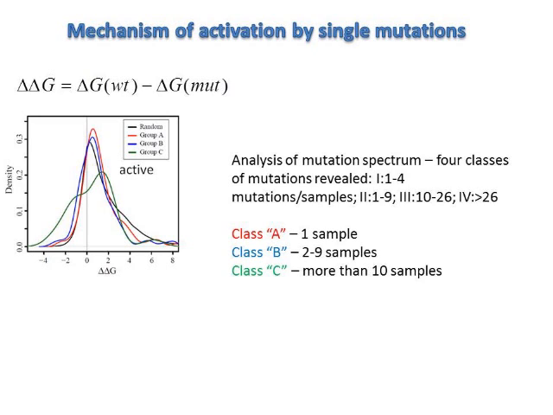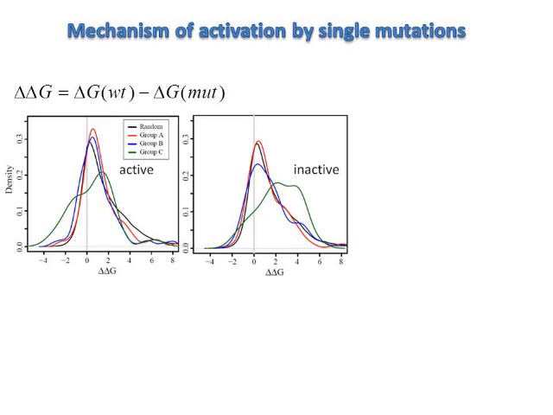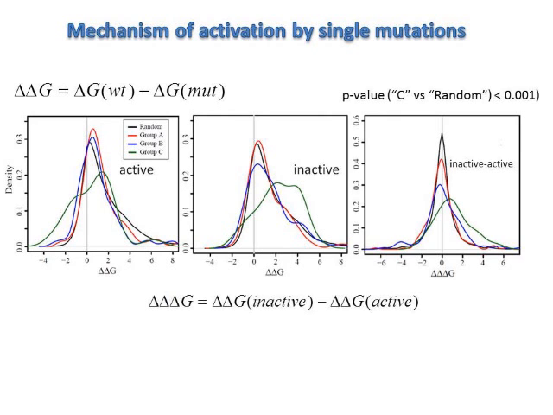This figure shows the distribution of delta-delta-G values for active states, and you can see from this figure that all 3 distributions for active states are shifted to the positive values, which indicates that mutations destabilize active structures. As to the inactive structures, only mutations from Class C destabilize inactive structures significantly compared to random mutations.